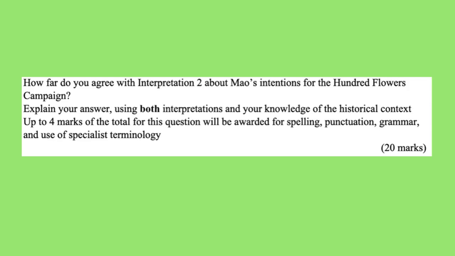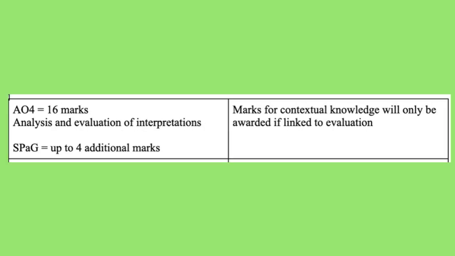How far do you agree with interpretation 2 about Mao's intentions for the 100 Flowers campaign? Explain your answer using both interpretations and your knowledge of the historical context. Up to 4 marks of the total for this question will be awarded for spelling, punctuation, grammar, and use of specialist terminology. 20 marks. Here's the mark scheme for this question, which you can find out about in more detail